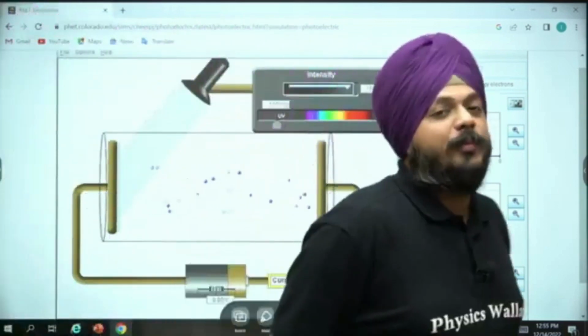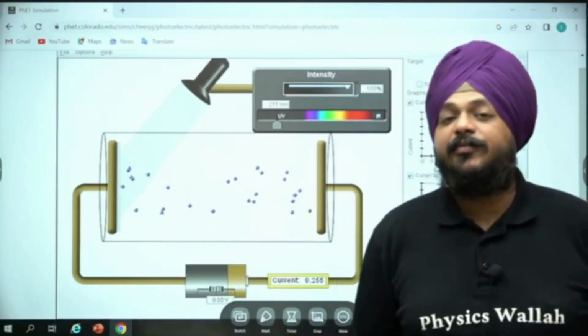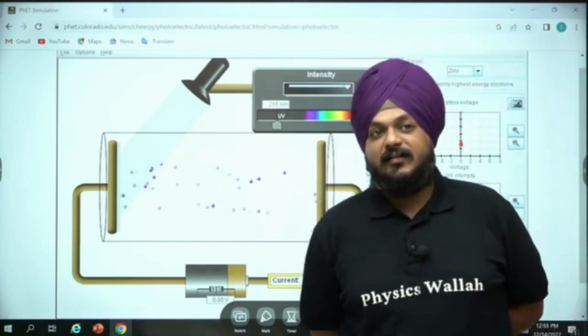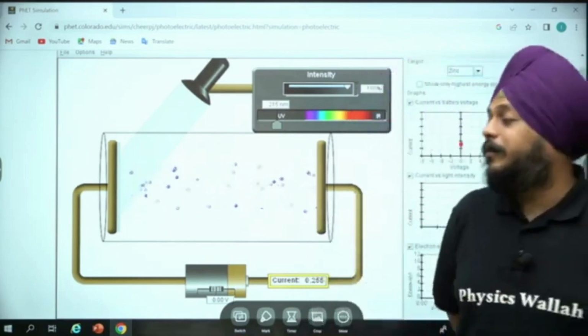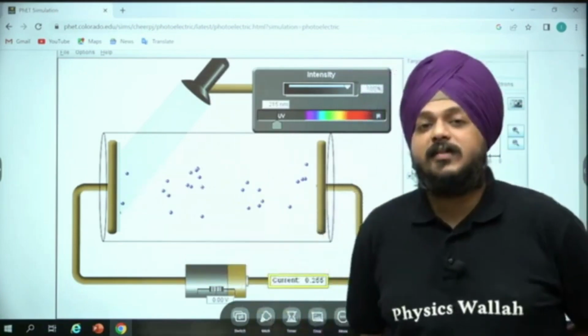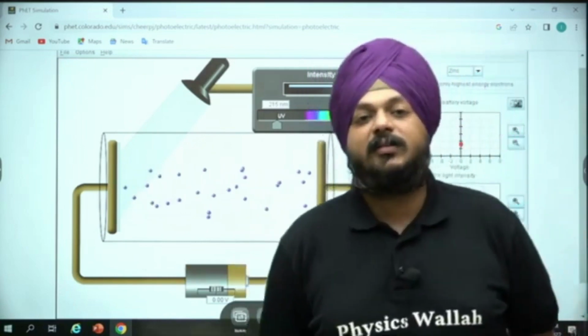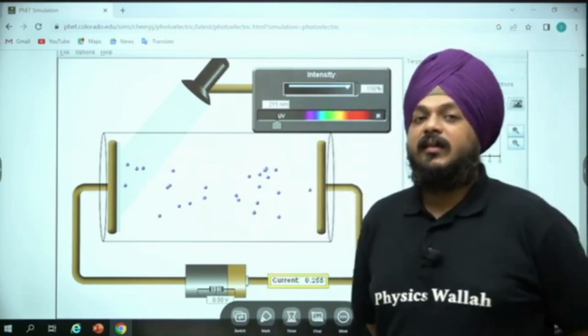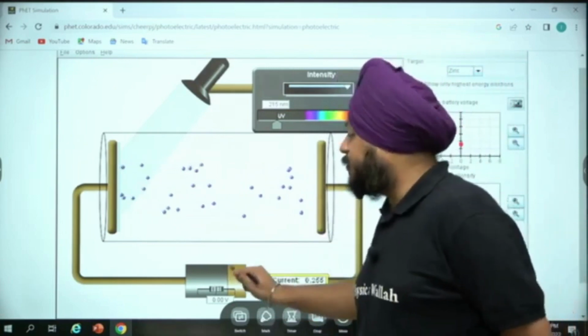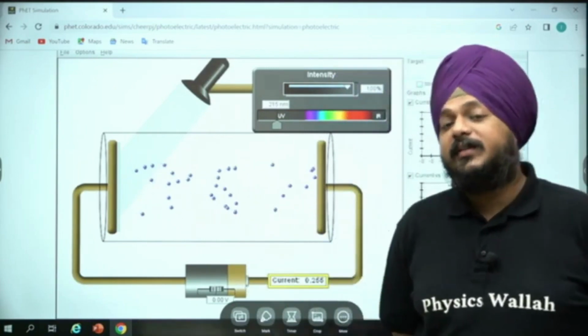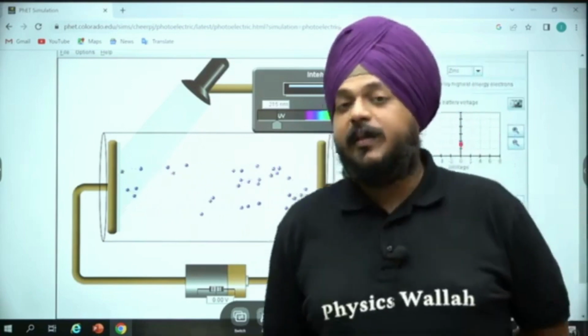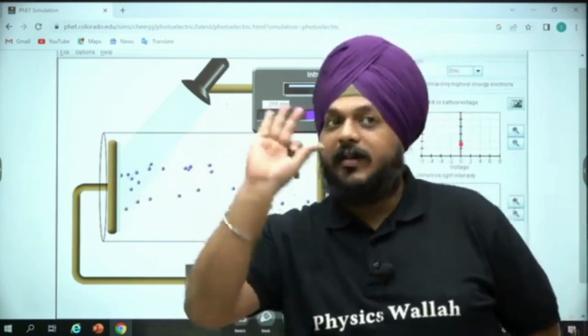So this phenomenon is nothing else but the photoelectric effect. The emission of a particle from this specific surface, that is the photoelectric surface, you can say the photosensitive surface, gives rise to the current in the circuit. The effect that has been noticed in this kind of arrangement is nothing else but the photoelectric effect.